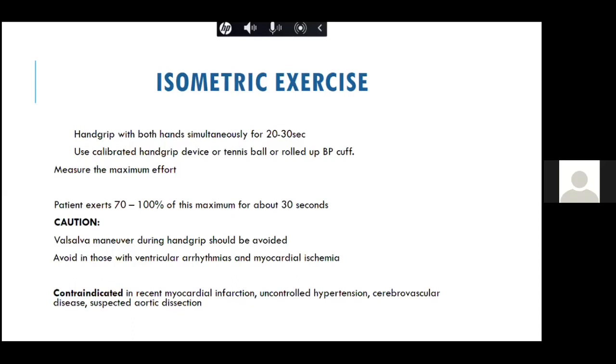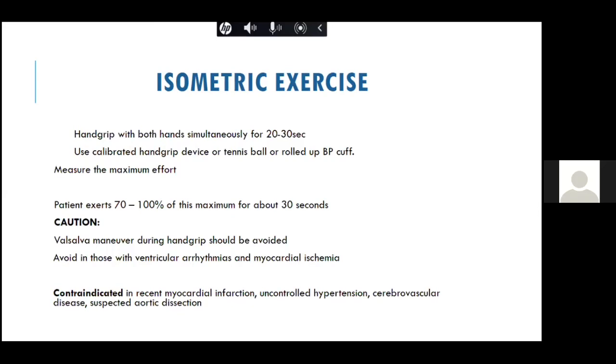So after some 20 to 30 seconds, we have to see the various murmurs. Always remember, Valsalva maneuver during the hand grip should be avoided, and you should not use the isometric exercise in a patient with ventricular arrhythmias or myocardial ischemia.